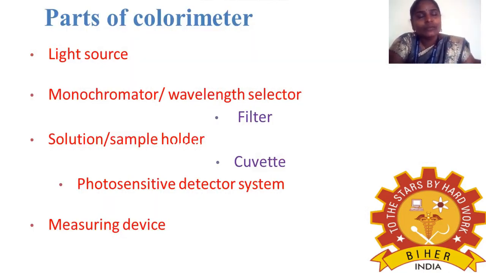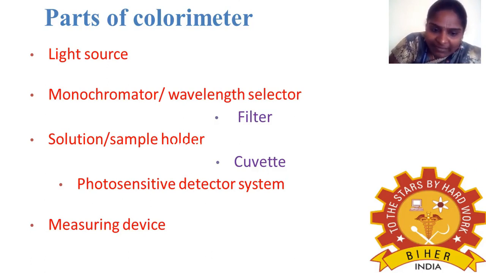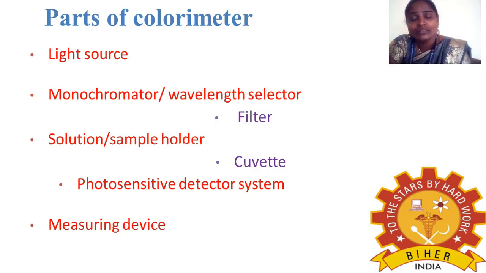So next, the instrumentation part. What are the parts present in the colorimeter? These are the parts. First one is the light source, then a monochromator or selectors, solution sample holder, cuvette, and photosensitive detector system, and a measuring device. These are all the parts present in the colorimeter. So first one is the light source.